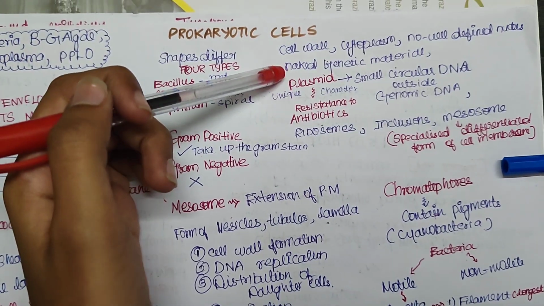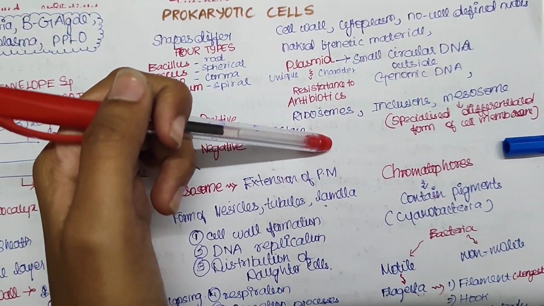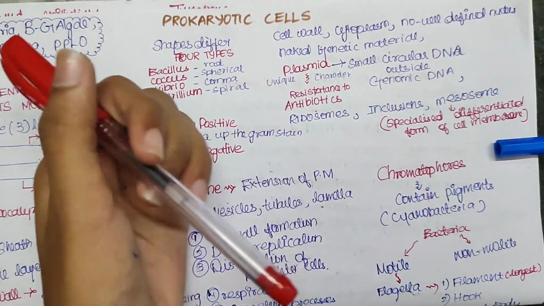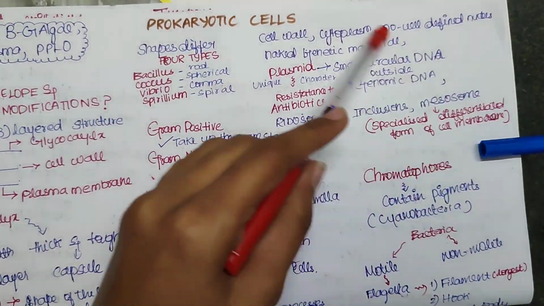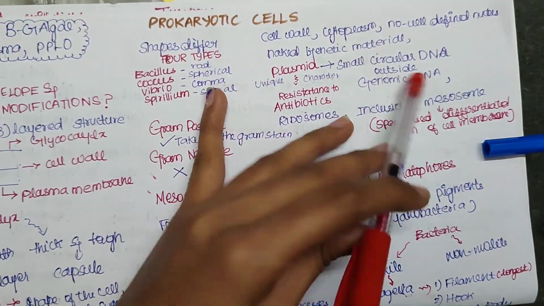And apart from that, the prokaryotic cells have ribosomes, inclusions, and mesosomes. These mesosomes are specialized differentiated forms of the cell membrane. These are present in the prokaryotic cell.